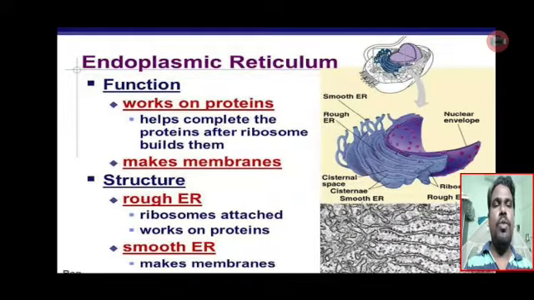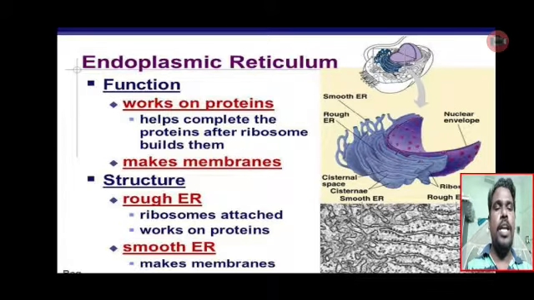Now we can see the function of endoplasmic reticulum. The endoplasmic reticulum works on proteins. It is used to synthesize or process proteins. It helps complete the proteins after ribosomes build them. Next, the rough endoplasmic reticulum.